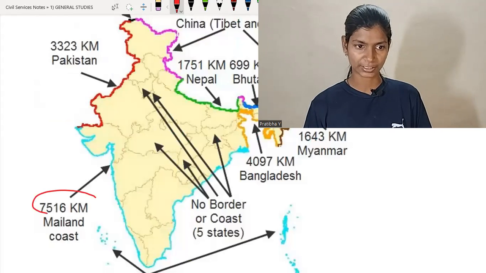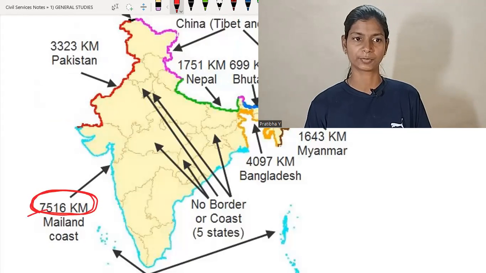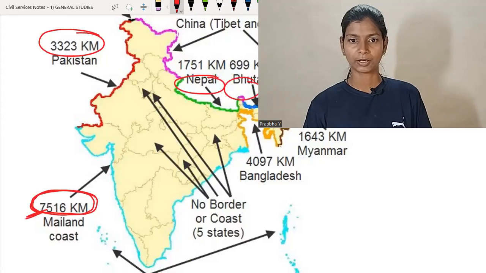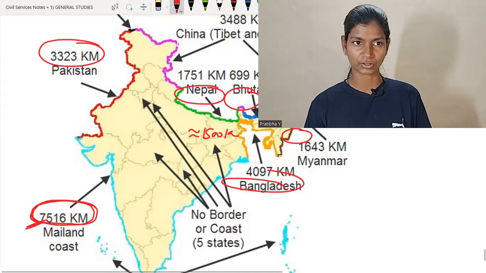The coastline of the mainland, islands of Lakshadweep and Andaman is 7,560 kilometers. And if you add all the land frontier of Pakistan, China, Nepal, Bhutan, Myanmar and Bangladesh, it is approximately equal to 15,000 kilometers, for 6 countries, and some of Afghanistan also.